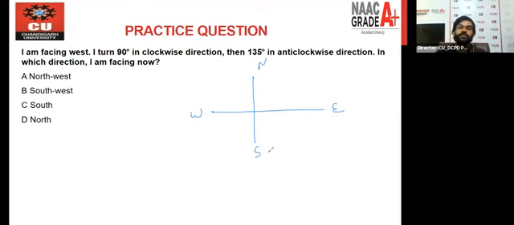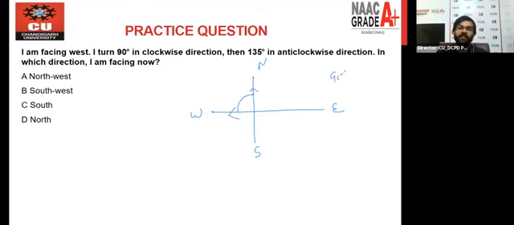All right. So the question is, I am facing west. I am facing right now in the west direction, and I turn 90 degrees in the clockwise direction. So this is the 90 degrees. So right now I'm looking here, right? And then 135 degrees in the anti-clockwise.